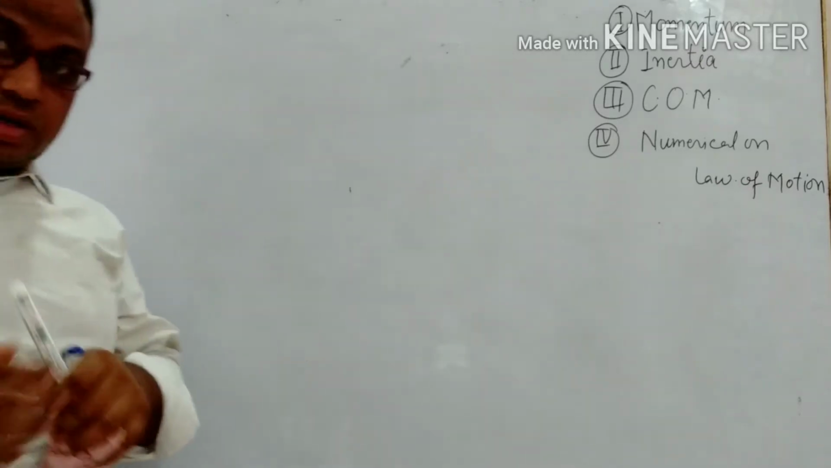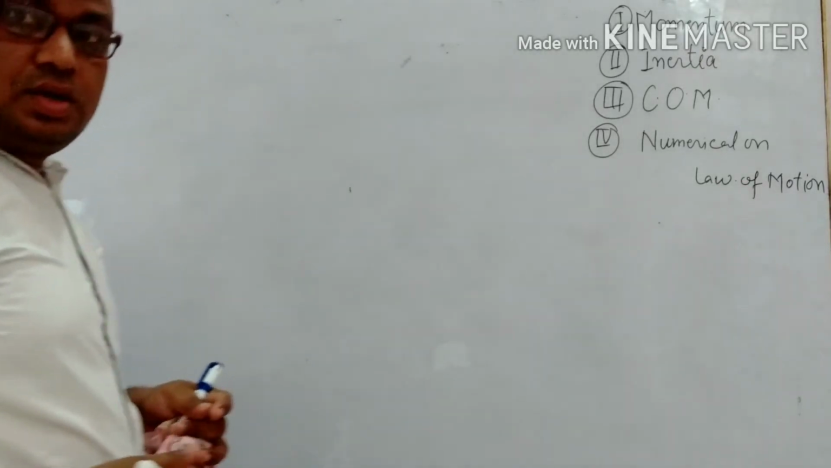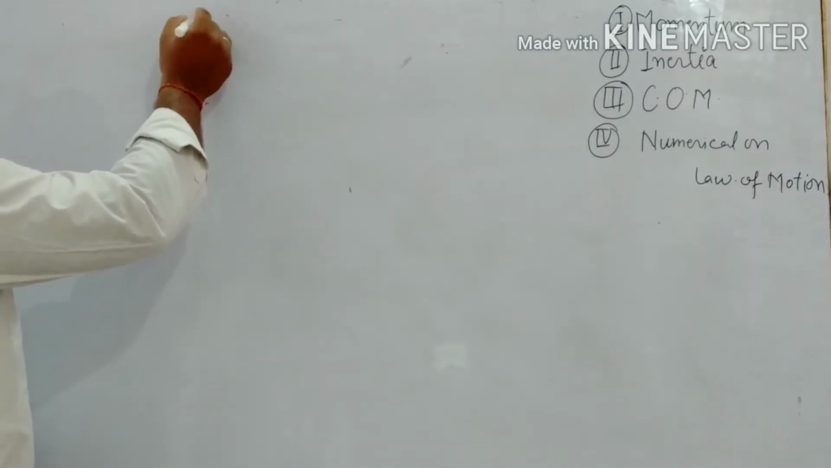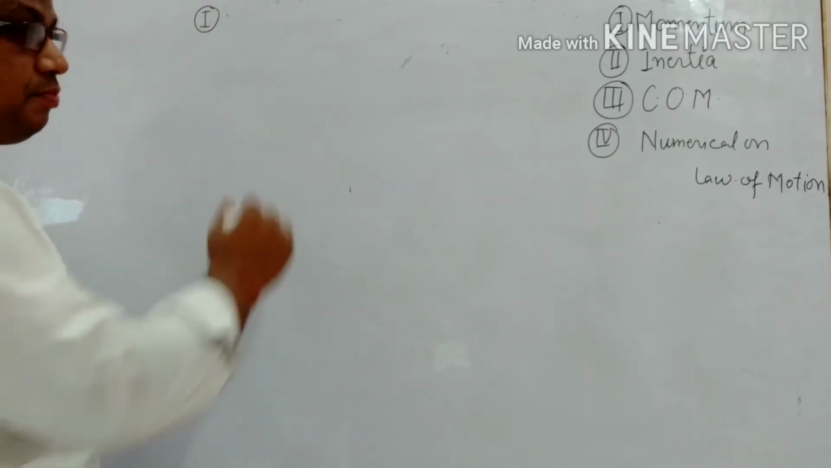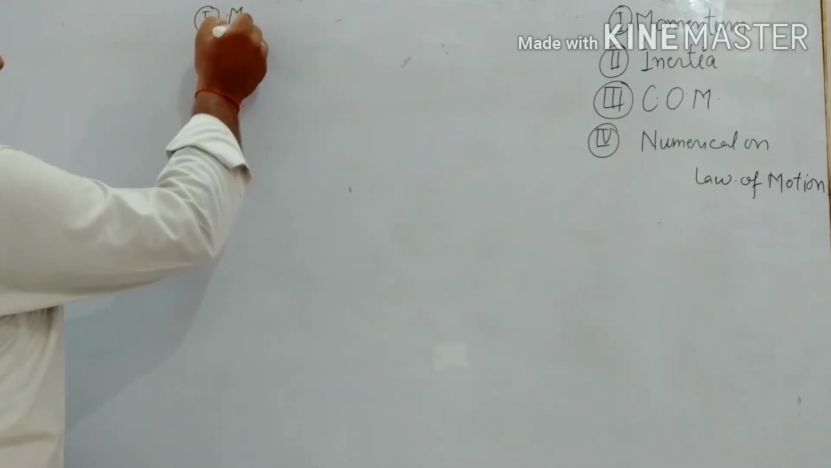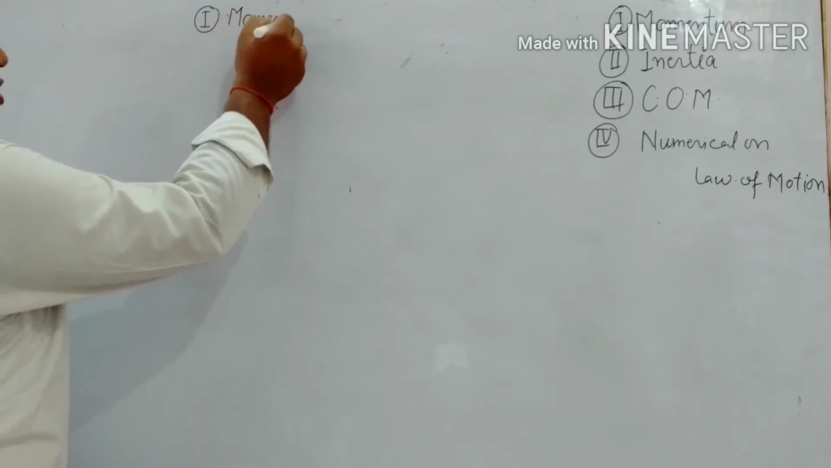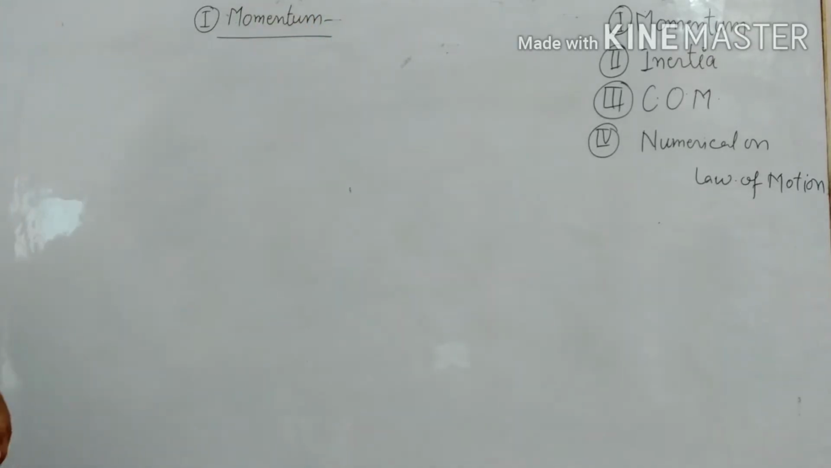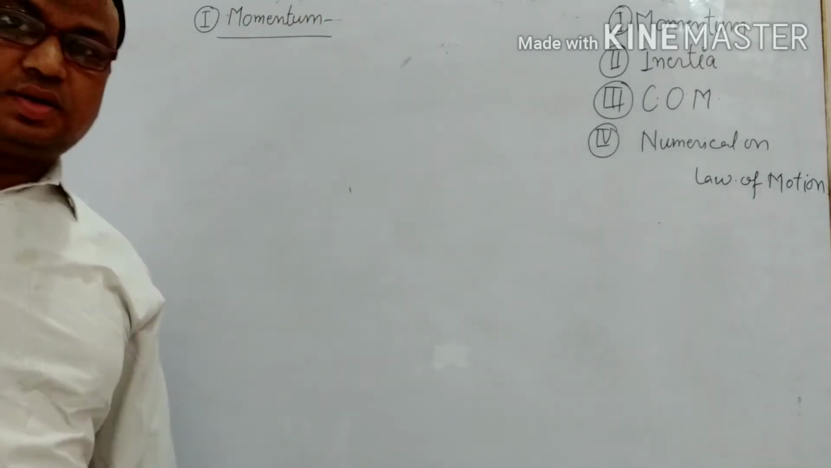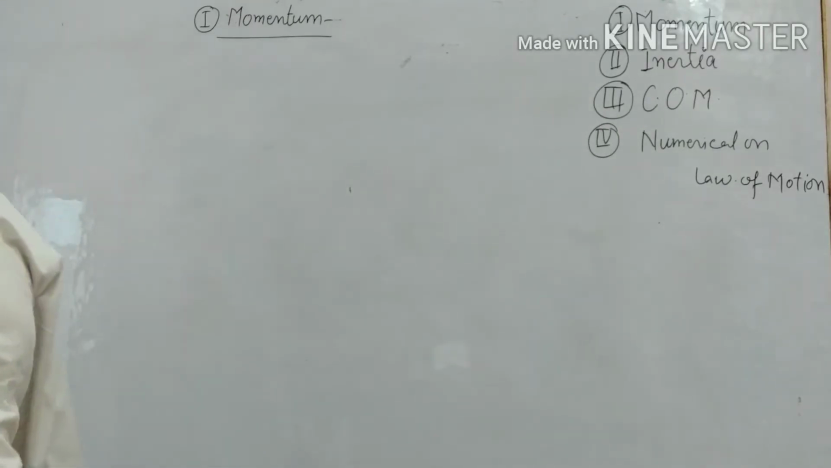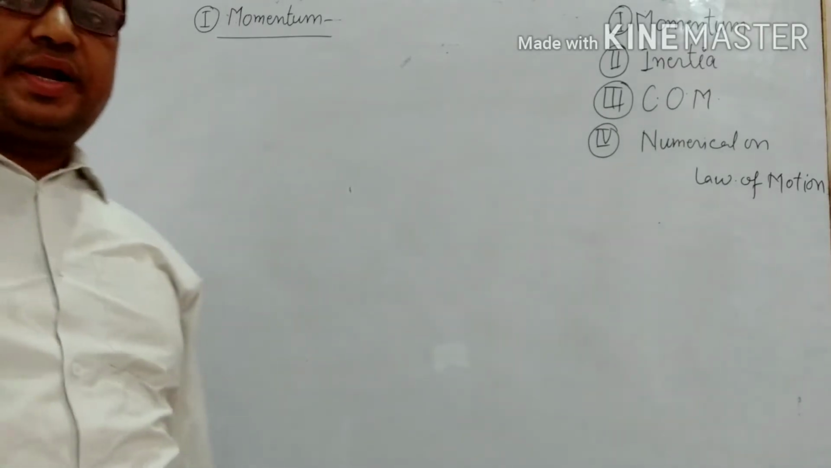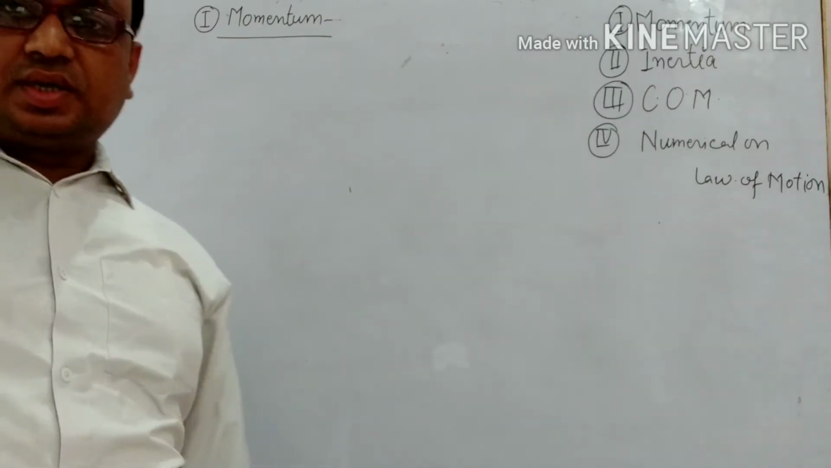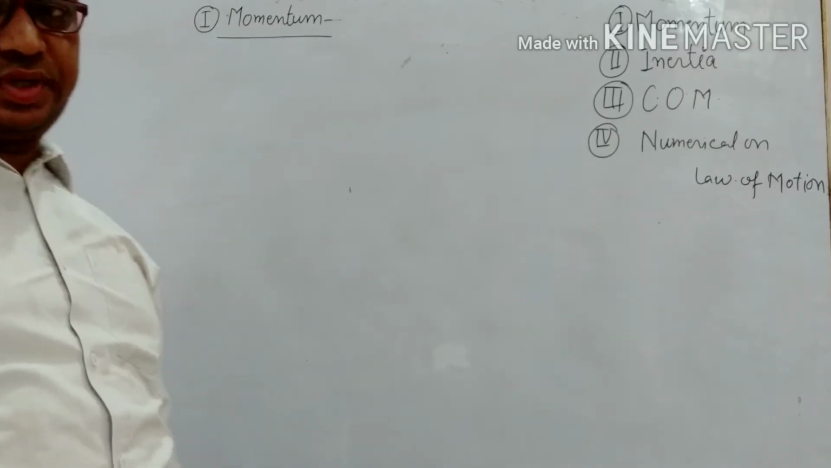Okay. Now, first of all, our first topic is momentum. Clear? It is our first topic, which is known as momentum. So, what is momentum? Everyone write it. Momentum is the product of mass and corresponding velocity of an object.